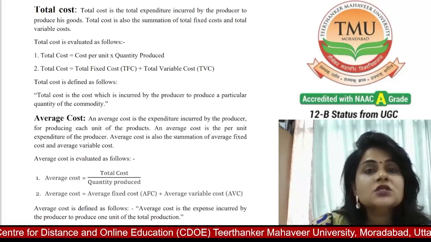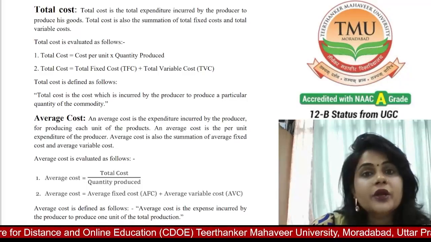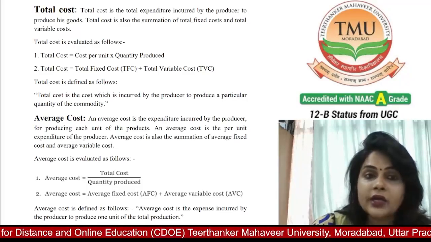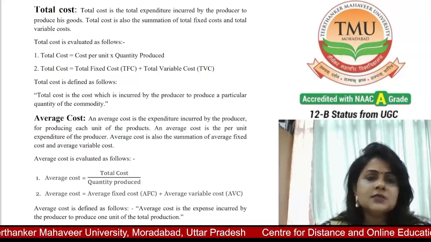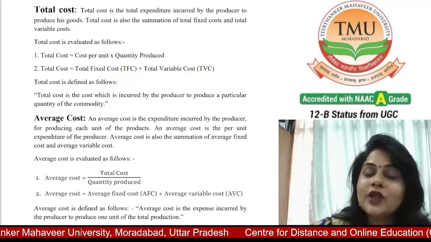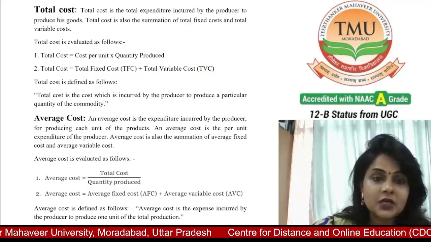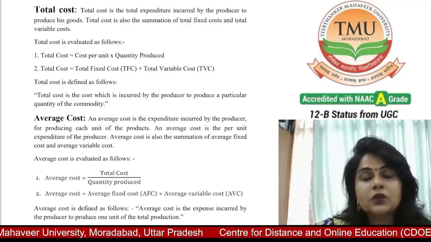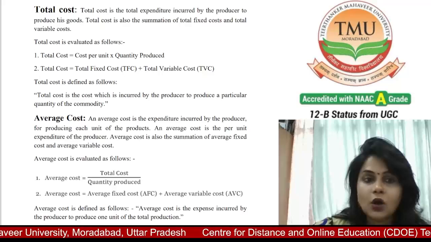In short, we can say total cost is the cost which is incurred by the producer to produce a particular quantity of the commodity. I think you have understood that total cost refers to the overall cost of production, which includes both fixed and variable costs.